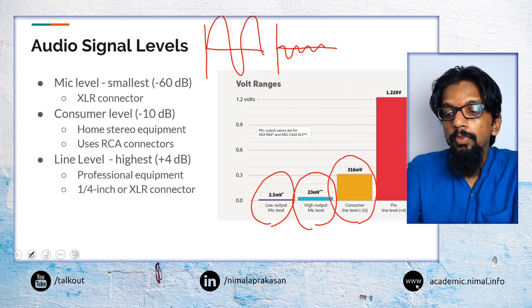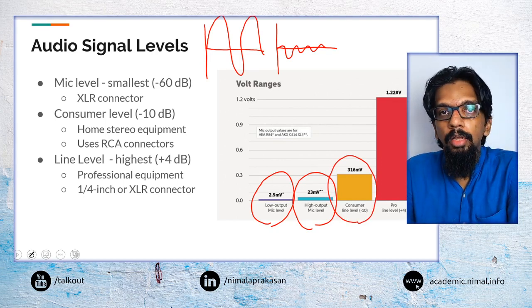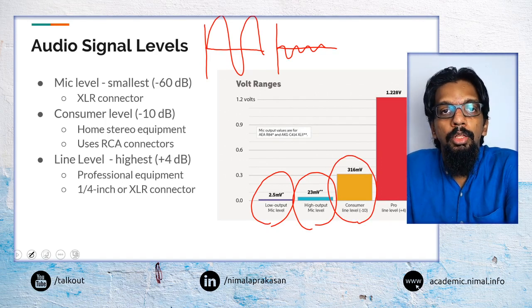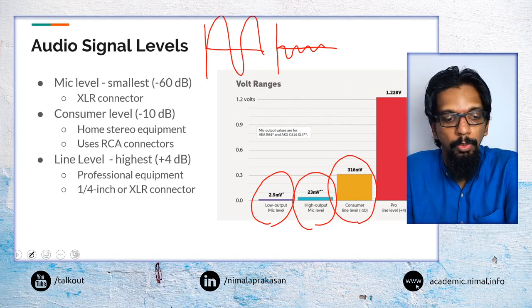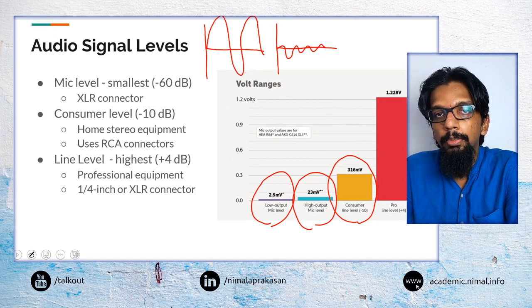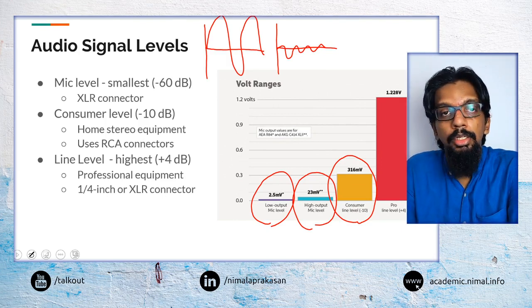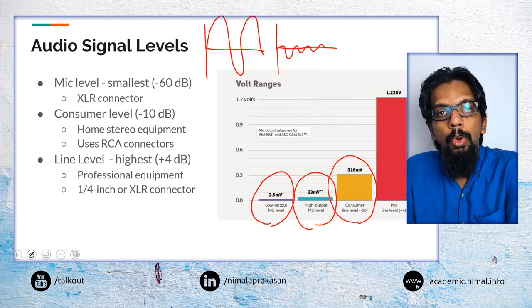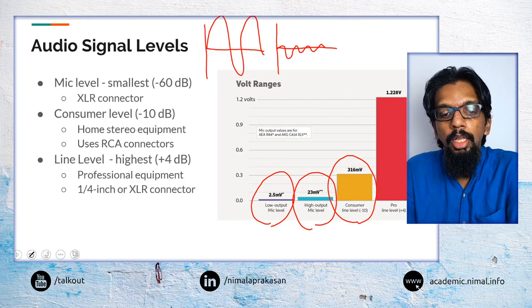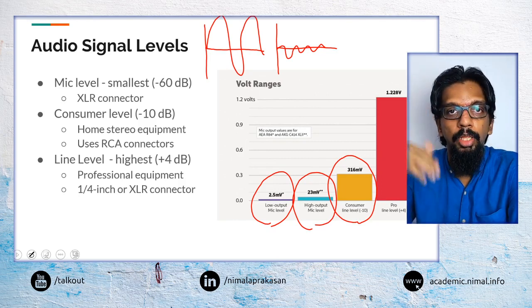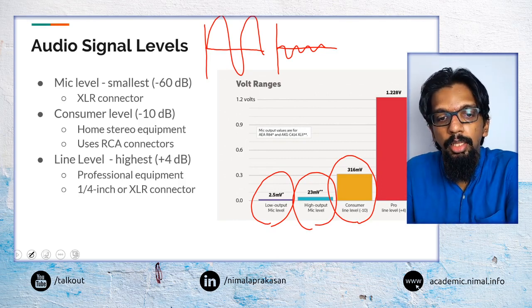Then we have what we know as consumer line level devices. These are the devices that we use in our home, such as a laptop output, the output from your mobile phone, a DVD player or a television. These things output at that consumer level. And then we have pro devices, professional audio devices, that may use much higher reference voltages and voltage ranges.